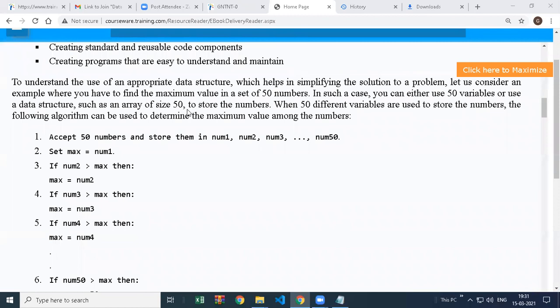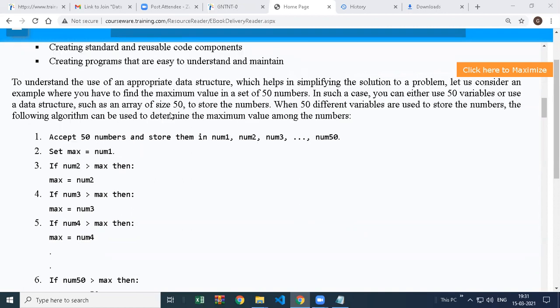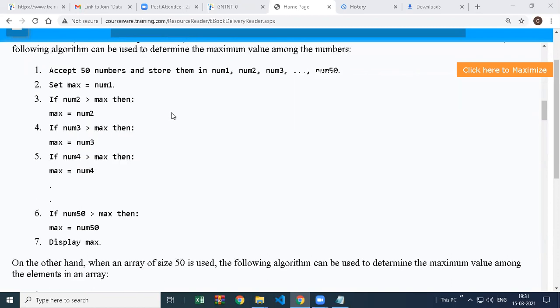They have given one example of a simple data structure, which of course everyone knows: array. They have given one advantage of array, why array is available in all programming languages. For example, you want to accept 50 numbers from the user and check the greatest number among them. This is the algorithm they have given.